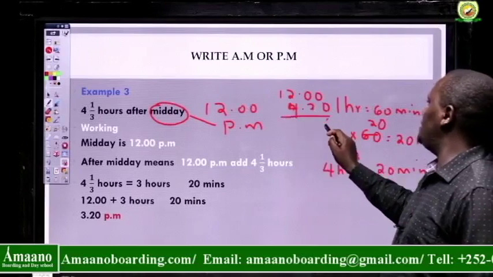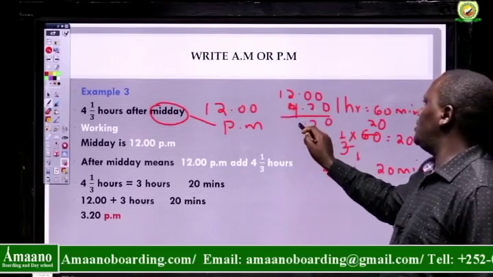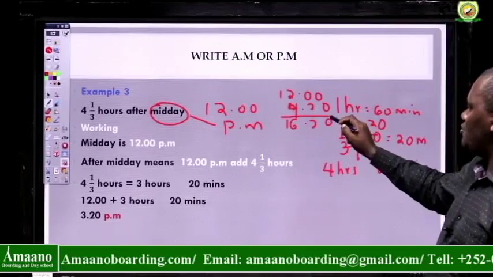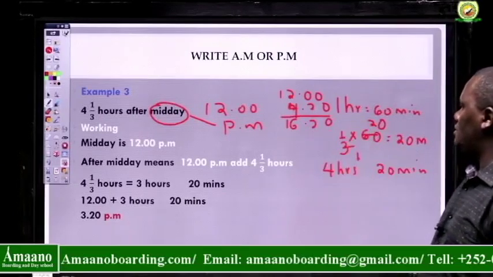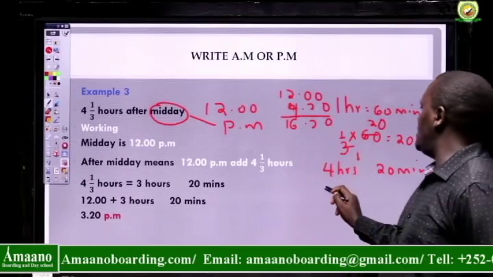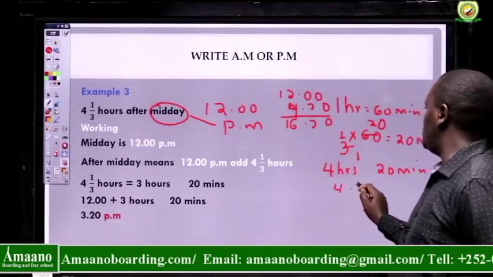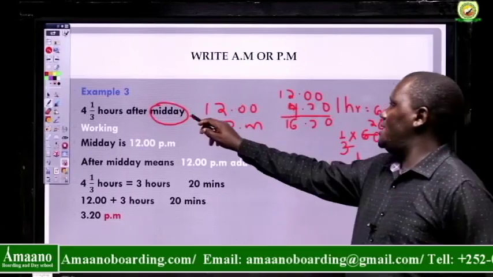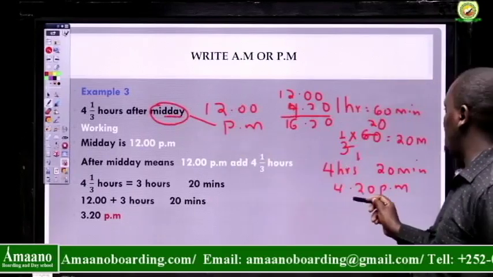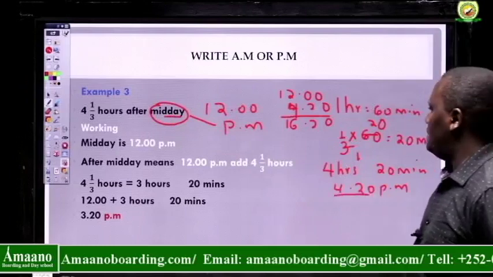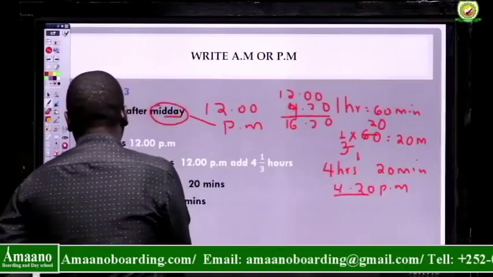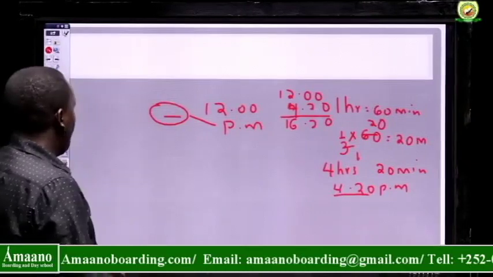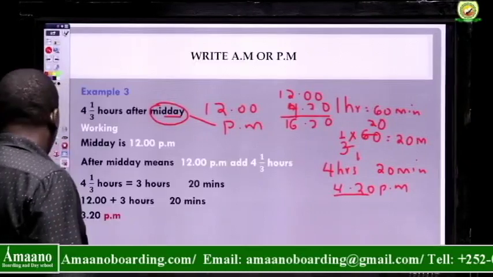So this is going to be 4:20 p.m. because midday is p.m. So the time is 4:20 p.m. So we go to the next part.